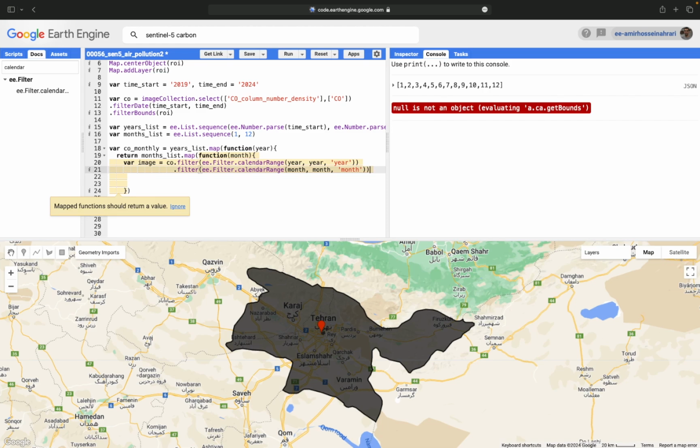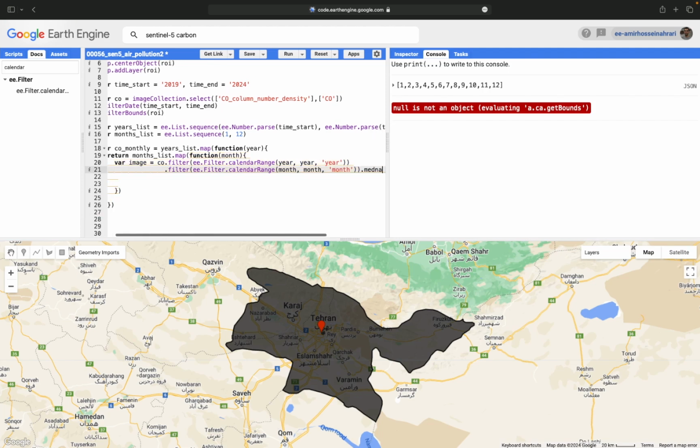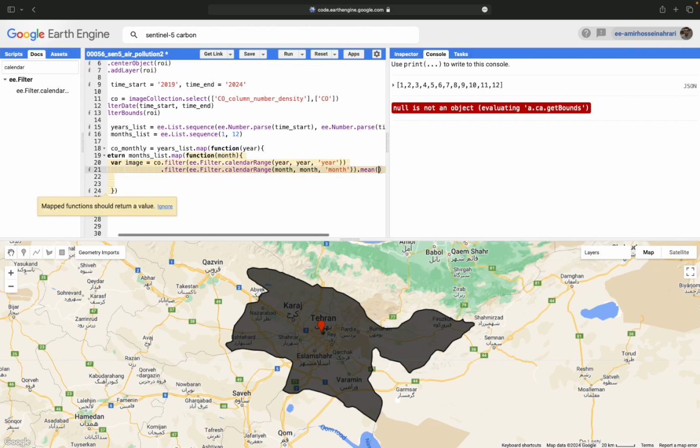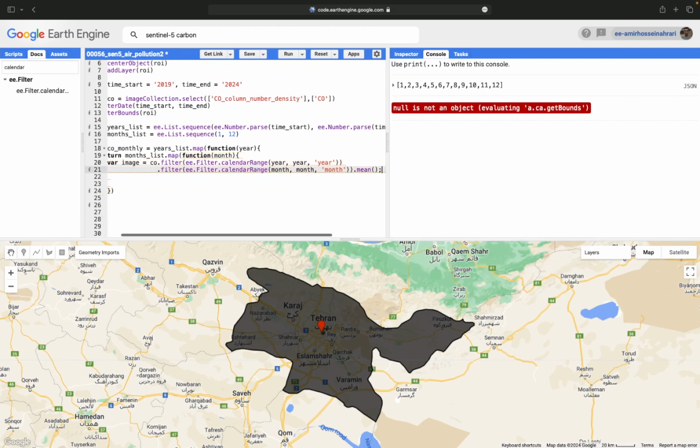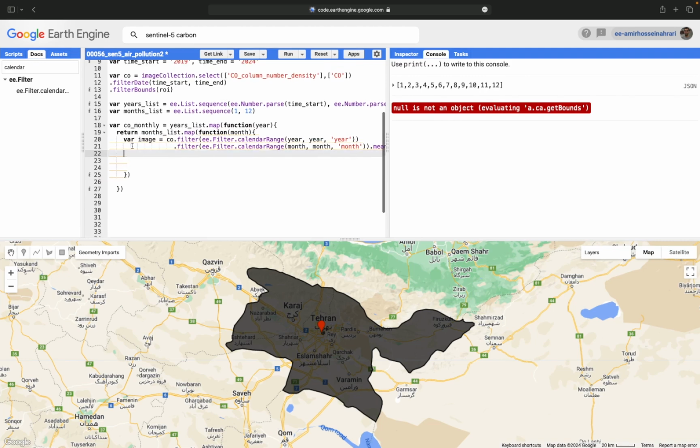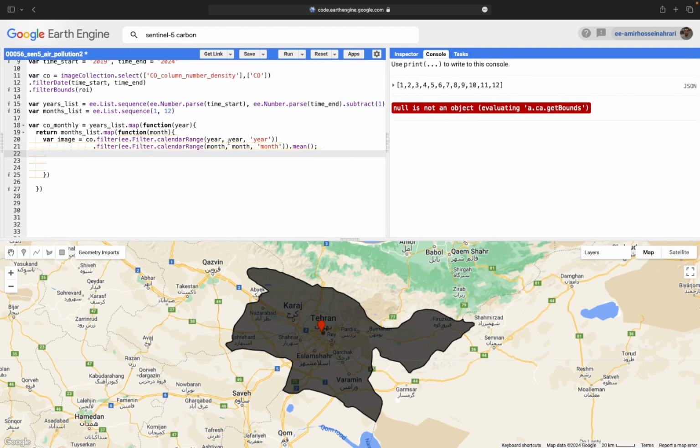Finally, after filtration, now we need to get the average for each month of a year. That's mean, helping us to get the average value easily. So now in the next step, as we are making a new image with monthly format, we need to have a new system time start for each new image that is created.